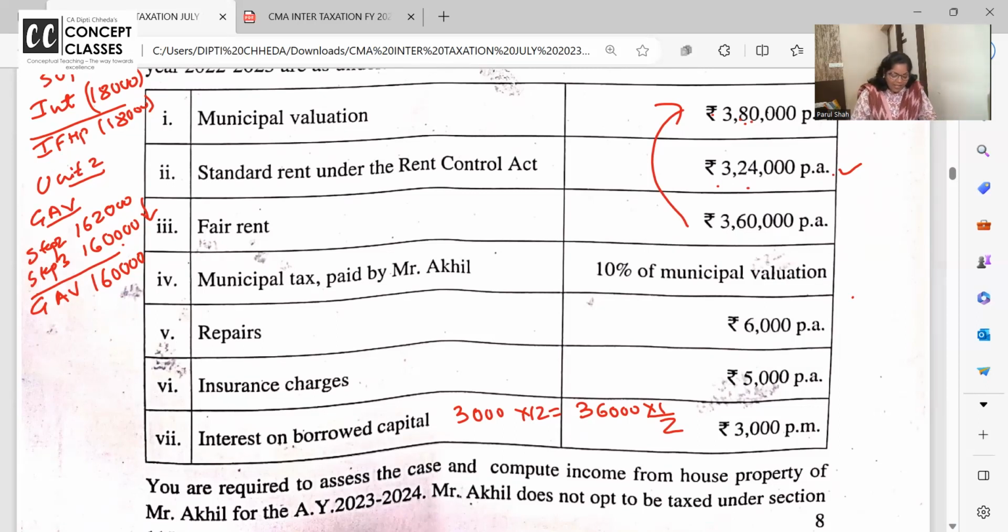चलो. GAV is 1,60,000. Now, municipal taxes. कहाँ है municipal taxes? 10% of municipal value. But ma'am, we didn't take municipal value as GAV. Still, municipal taxes will be 3,80,000 का 10% और उसका half, because 1/2 is only given on rent. So 380 into 10% divided by 2. So 19,000 is municipal tax.